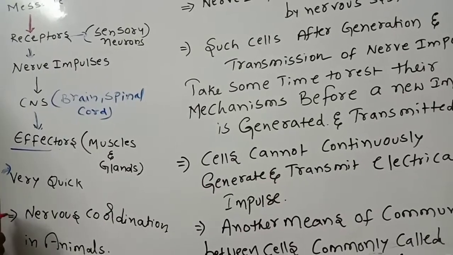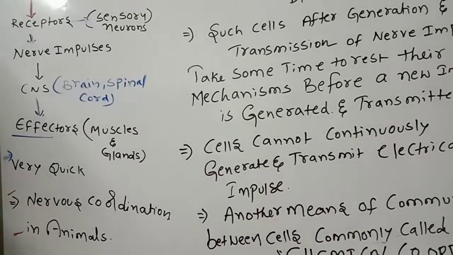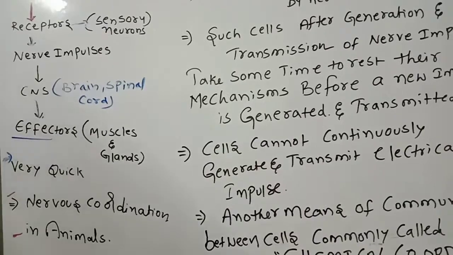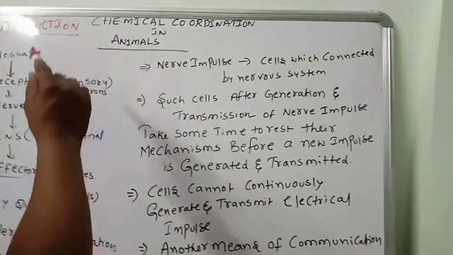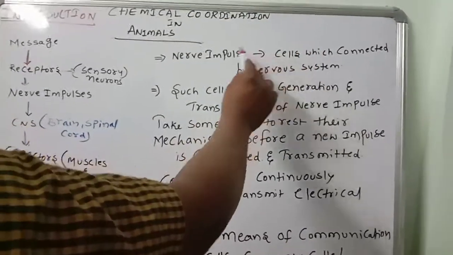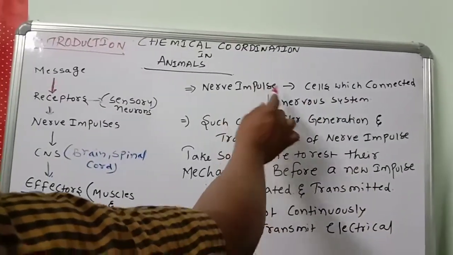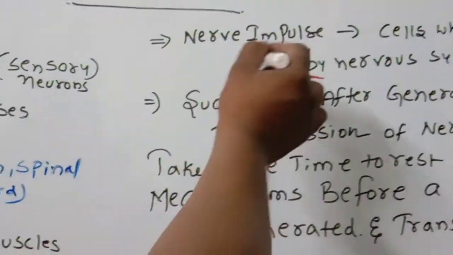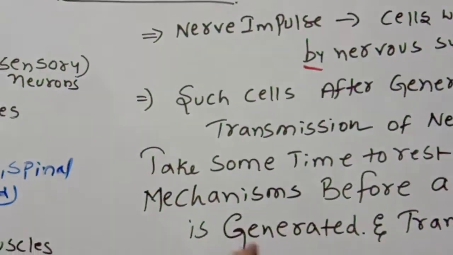Nervous coordination in animals is very quick. Only the cells connected by the nervous system transfer the nerve impulse, or information, to the CNS.